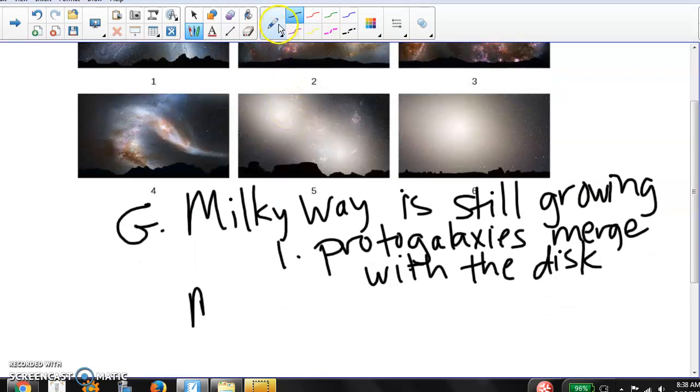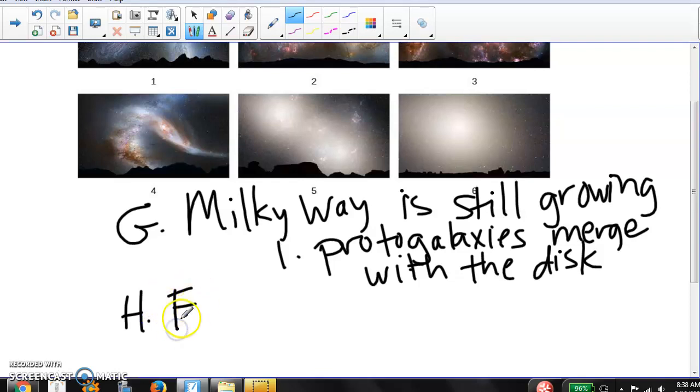So I'm going to scroll down here. I'll go back to the pictures at the end so you can look at it one more time. Andromeda is our nearest spiral neighbor, and we think that one day we will be one galaxy. That's a really long day away. We're talking billions of years.